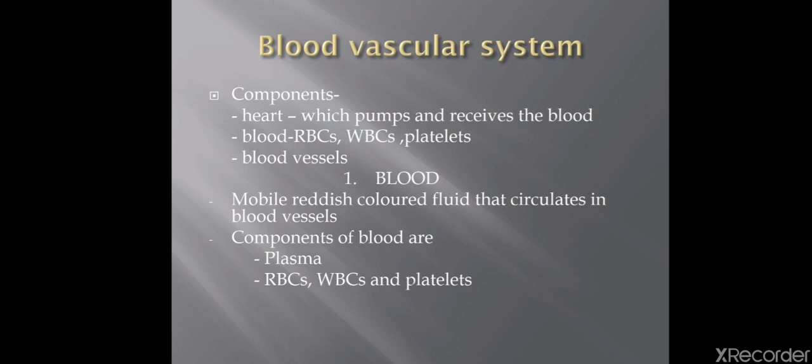Heart which pumps and receives the blood, then blood which is made up of red blood cells, white blood cells and platelets, and blood vessels like arteries, veins and capillaries. So first we will study about blood. What is blood? It is a mobile reddish colored fluid that circulates in blood vessels, and components of blood are: it is made up of plasma, RBCs, WBCs and platelets.